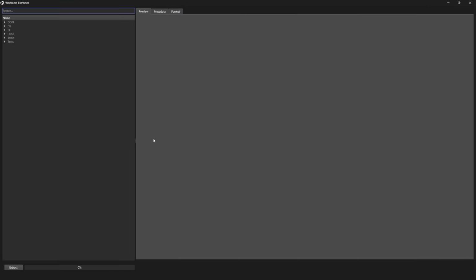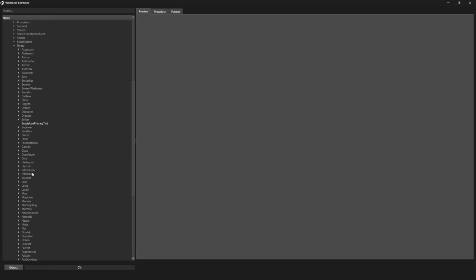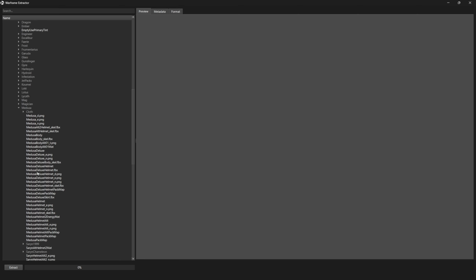For today's tutorial, we're going to be porting Saren. So this is Warframe's directories. For Warframes, we can find them under Lotus, Characters, and then Tenno. This has all the different Warframes, and a word of warning, not every Warframe is named the exact same as what they are in-game. For example, Saren here is called Medusa. So this is her file directory.